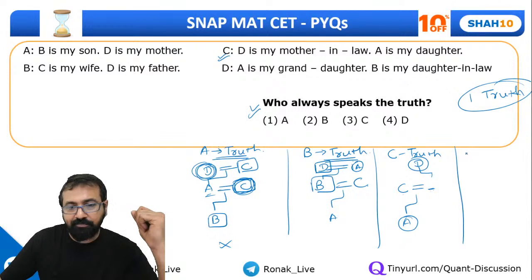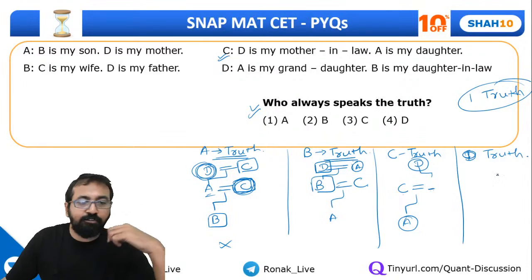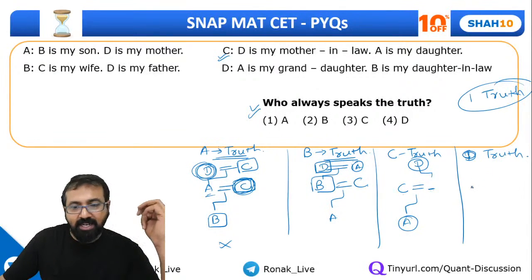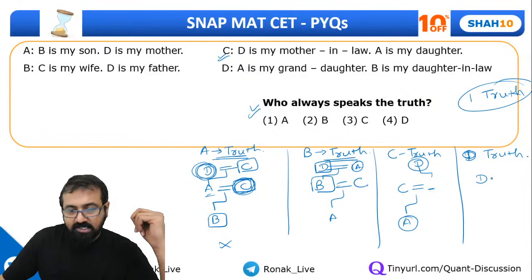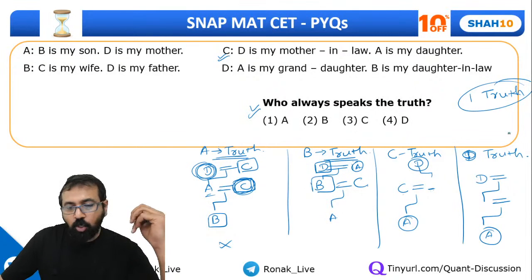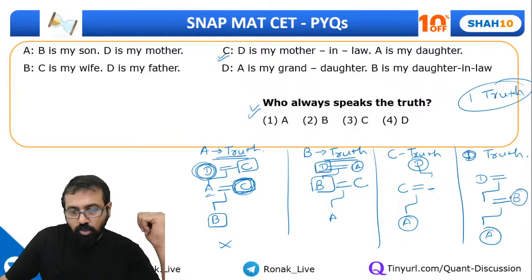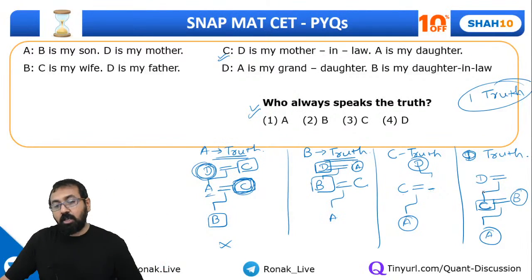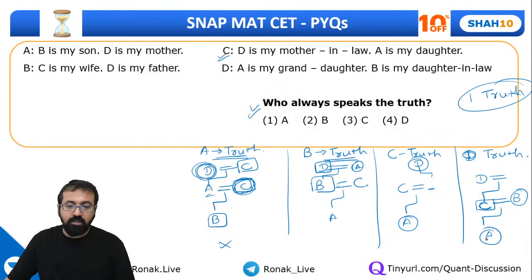And let's look at if D speaks truth. Okay, what happens if D speaks truth? So D says A is my granddaughter. So it will be depicted by this one. And B is my daughter-in-law. So of course there should be a person over here, C. So son of D is C and C's wife is B and their child is A.